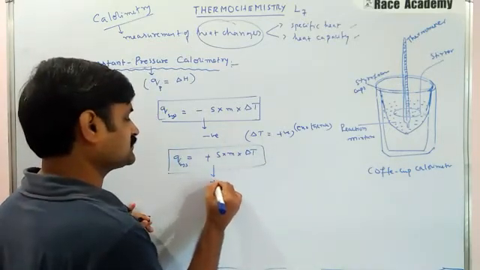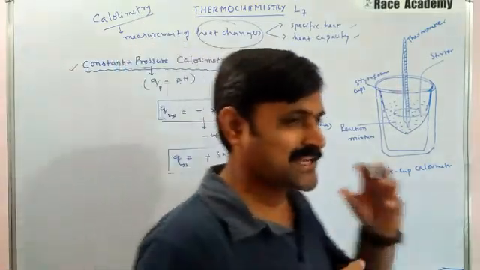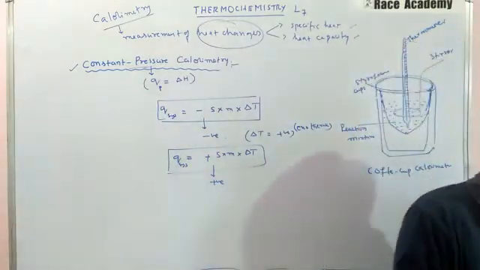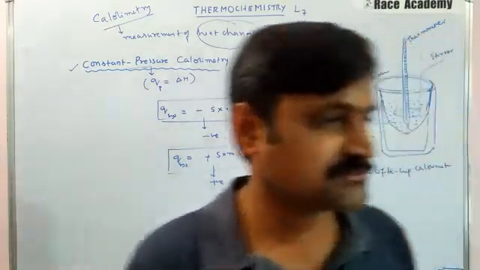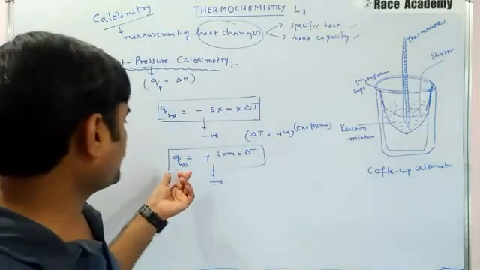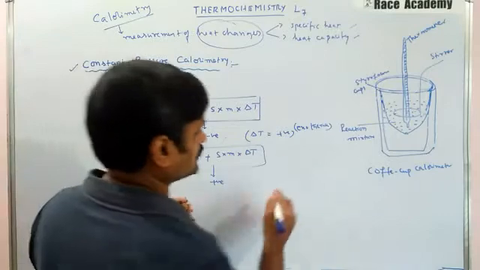So here it is positive. That means in such case what will happen? Reaction is said to be endothermic process, whereas this is positive, delta H is positive, that process is endothermic.